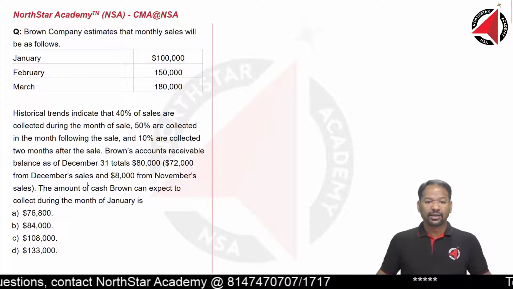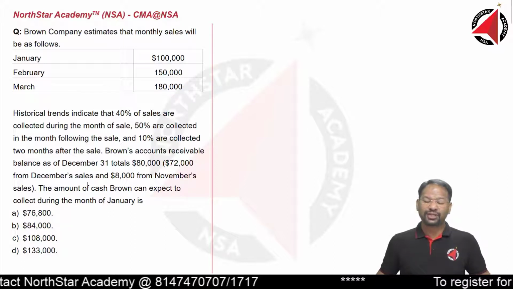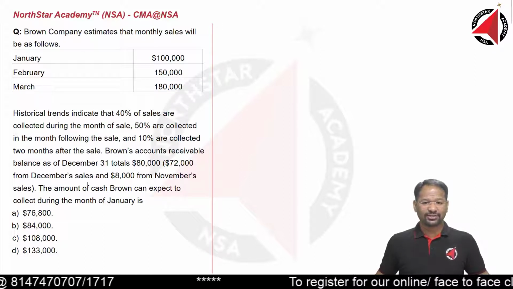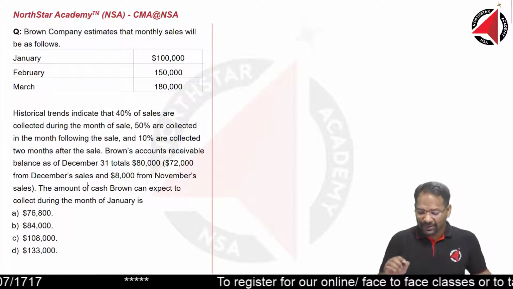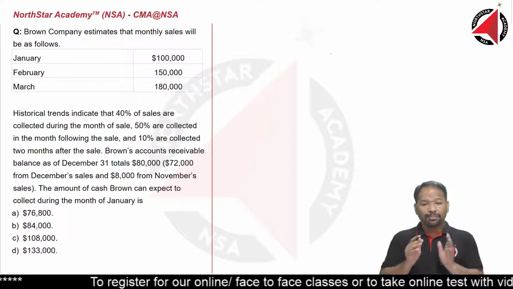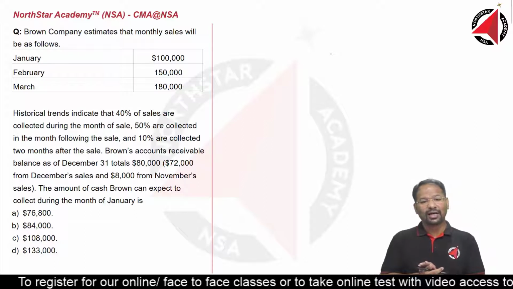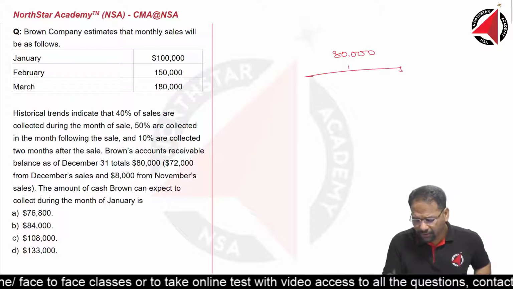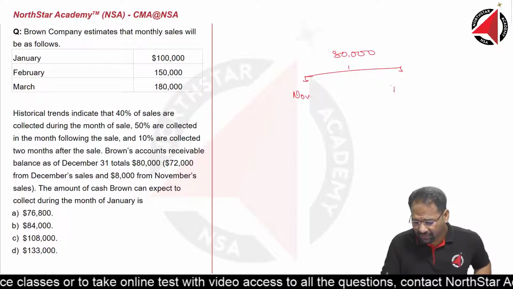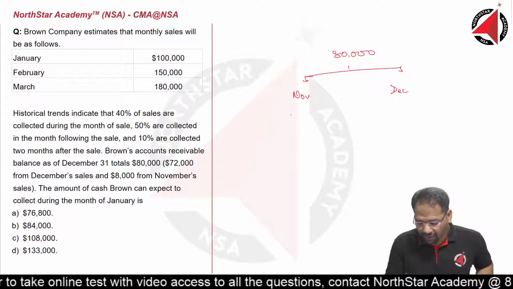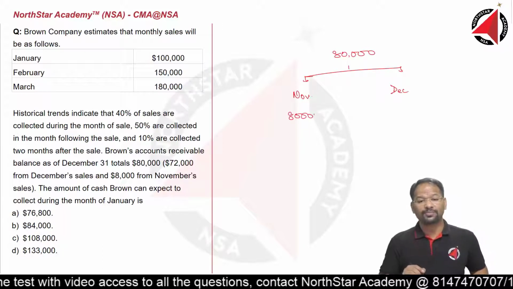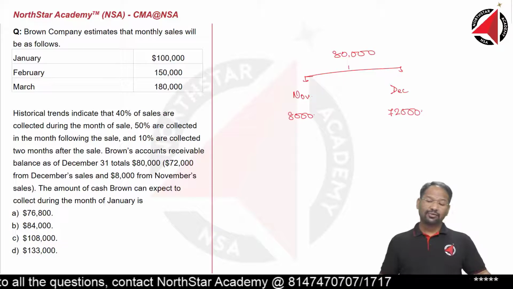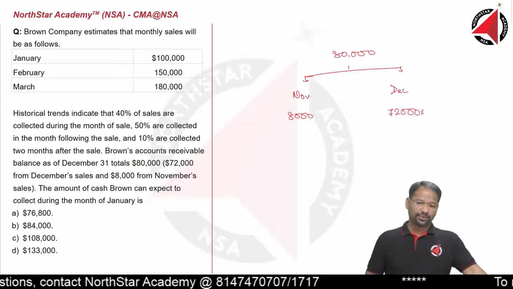The amount of cash Brown can expect to collect during the month of January is... We need to calculate the expected amount of cash collections for the month of January. To understand this, we first need to understand the breakup of this $80,000 which is accounts receivable. It can be divided into two parts: from the November sales, $8,000 is outstanding, and from the December sales, $72,000 is outstanding, or the receivable portion.